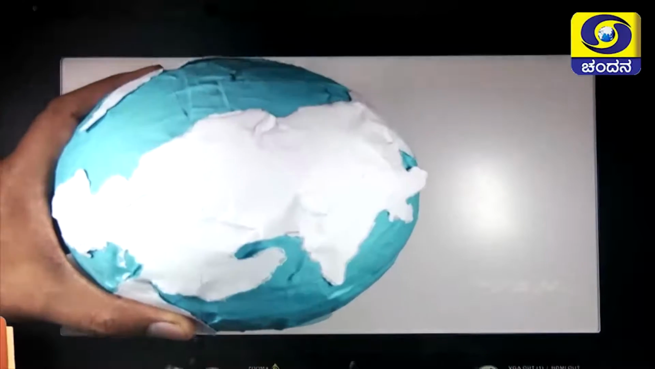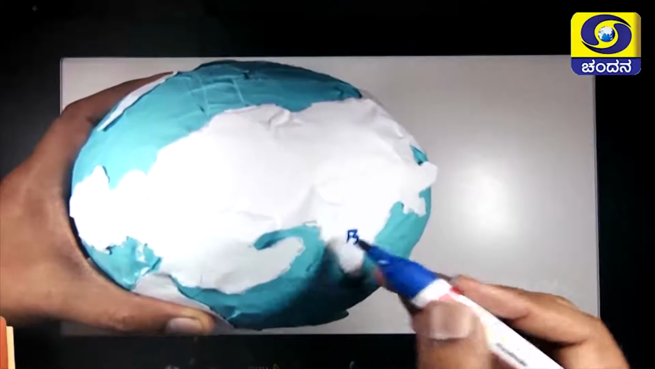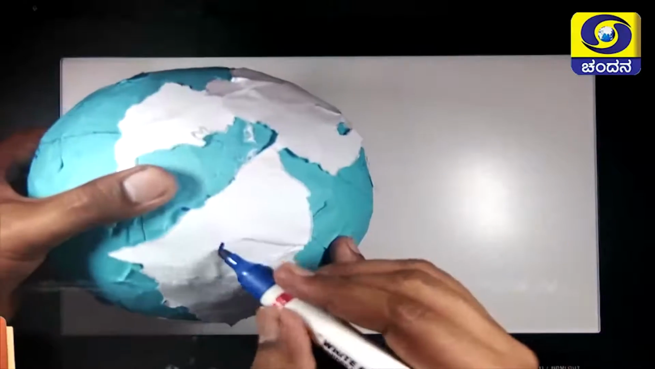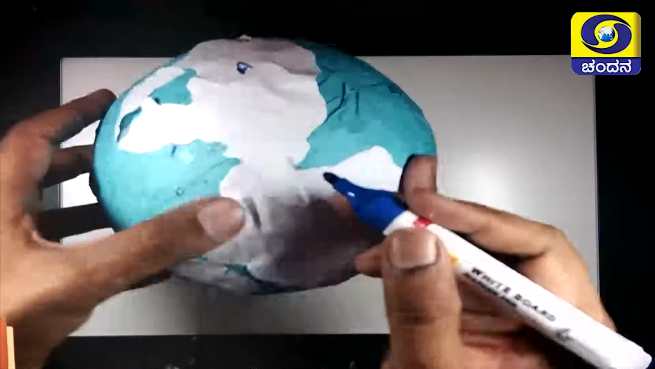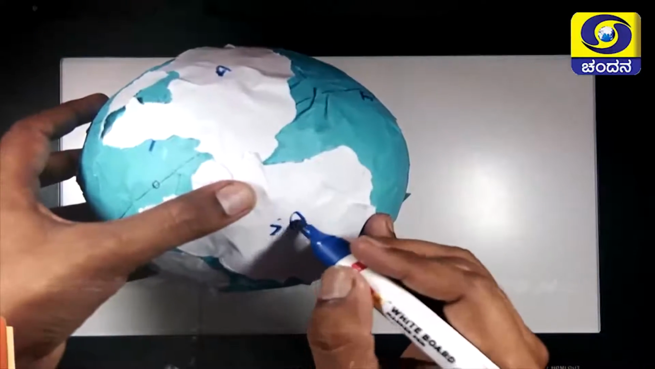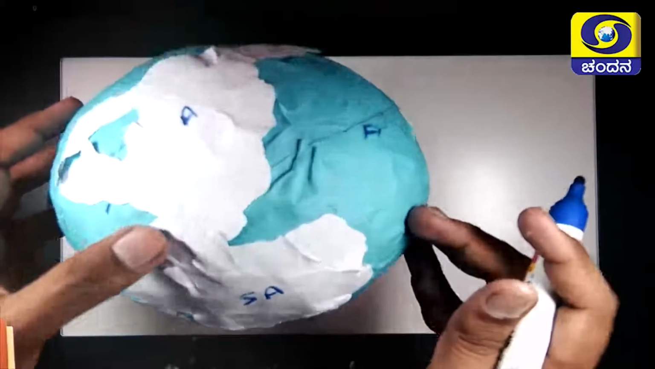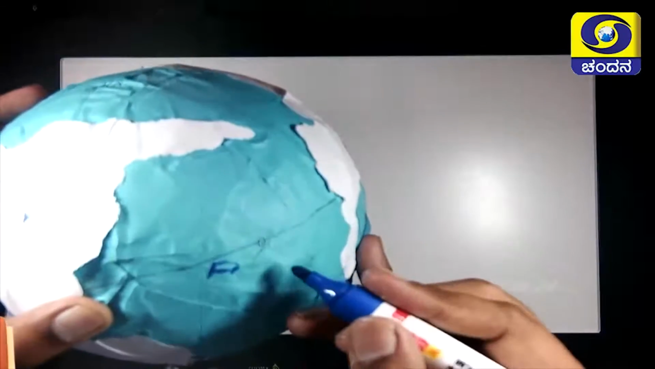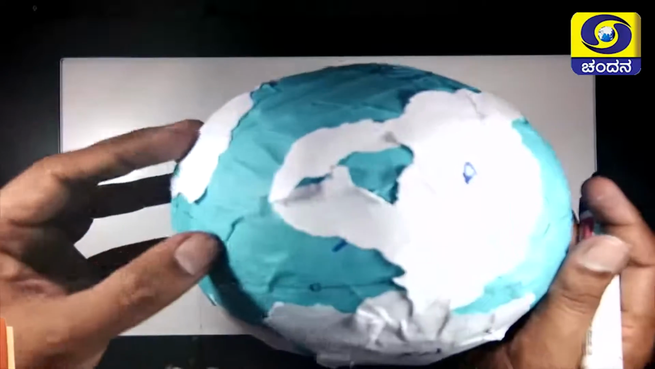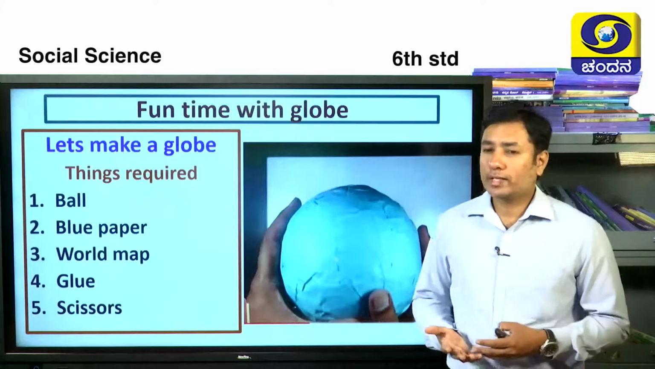Now if you come to the activity, you can show n number of nations on it, and whatever the nation you can draw on that, you can locate different places on it, you can show the main 4 oceans on it, and many more activities can be done. Continents can be recognized on this globe. Just like this, many more activities can be done. Shall we make the globe and enjoy it?